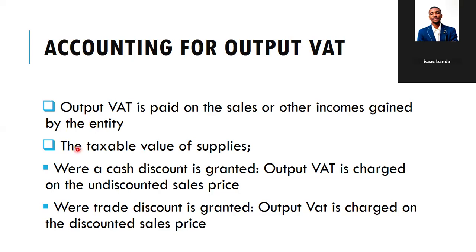But there are also some conditions that you need to understand on the taxable value of supplies. Where a cash discount is granted, in theory, output VAT is charged on the undiscounted sales price. So if you give a cash discount, the undiscounted price is what VAT is charged on.